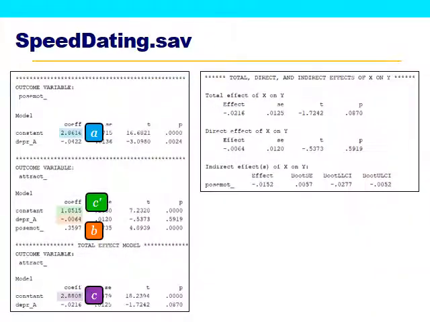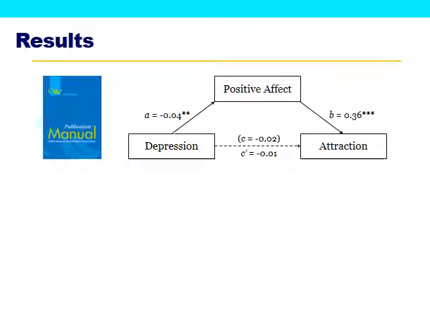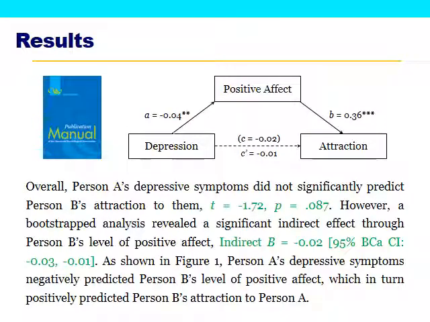But I think people might disagree about what exactly to call this. Here is your diagram, and here is an explanation of the results. Again, we're just using Hayes's method here. So overall, the total effect actually wasn't significant. So depression was not a significant predictor of a person's attractiveness. But the indirect effect was significant.